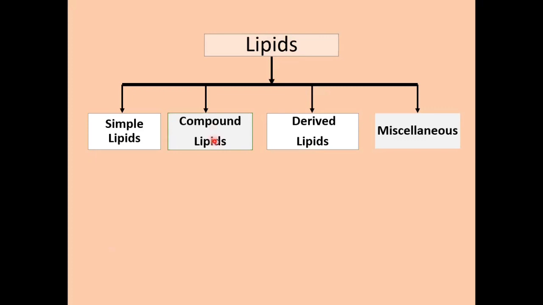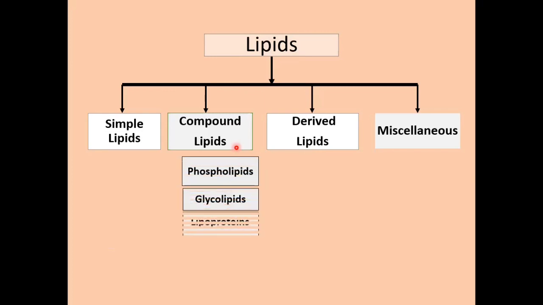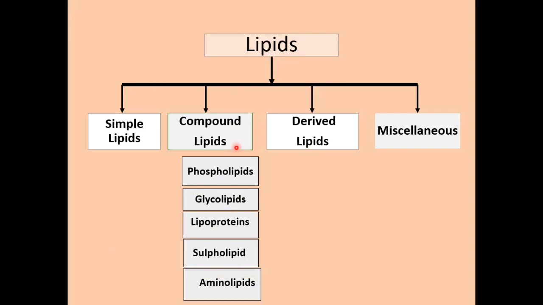Now we will see the complex lipids, also known as compound lipids. These are the esters of fatty acid with alcohol containing additional, that means prosthetic group. These are subclassified according to the type of prosthetic group present in the lipid. They are as follows: phospholipids, glycolipids, lipoproteins, sulfolipids, which, as the name suggests, apart from fatty acid and alcohol will have a sulfate group, and aminolipids, which have an amino acid.